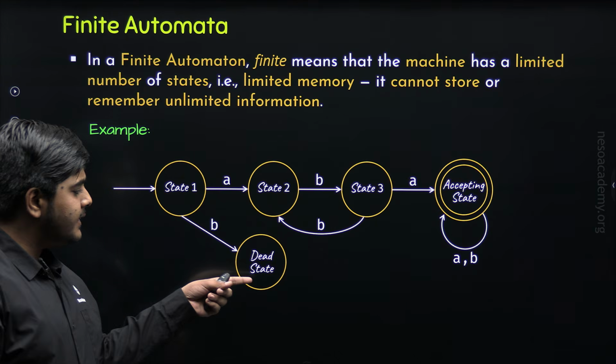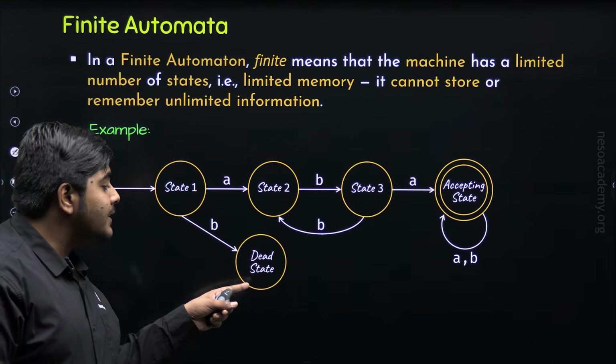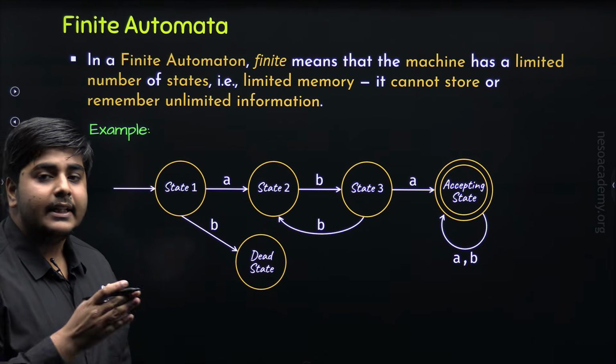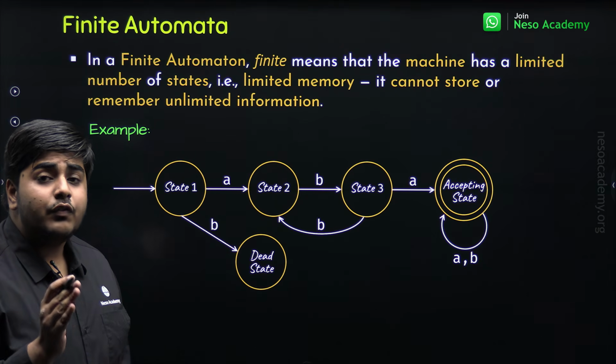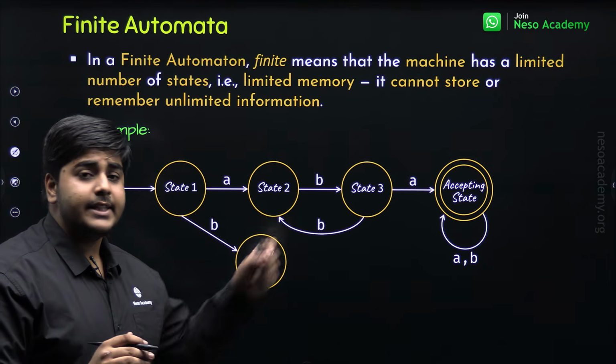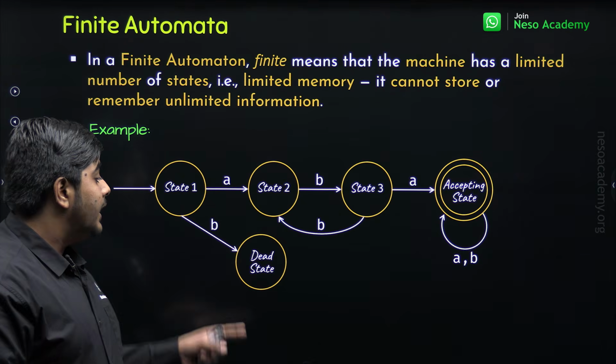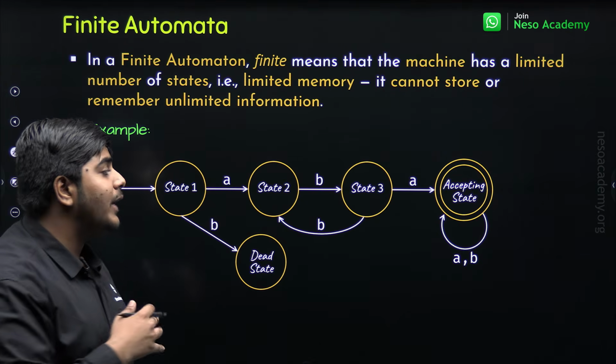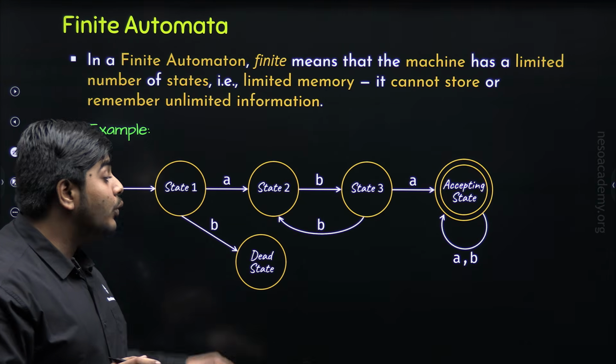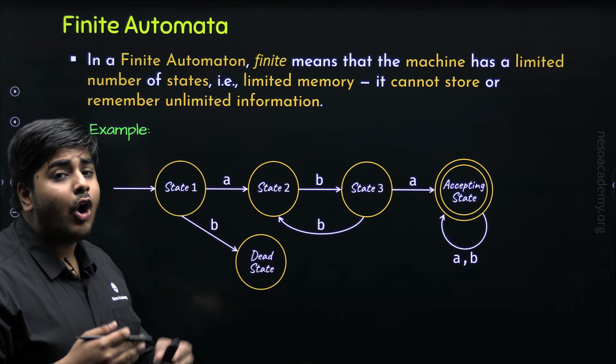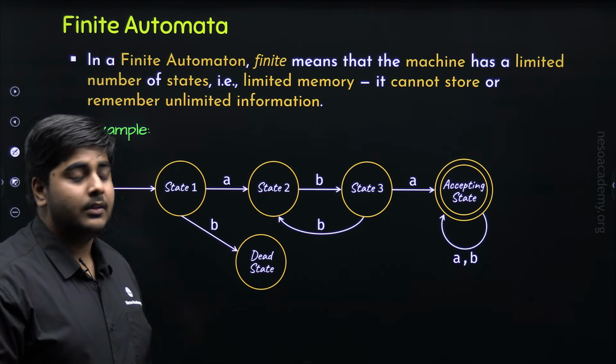Now this state is very new to you. This is called the dead state. Dead state is a state from which you cannot go to any other state. That means the dead state has no transition to any other state. Once you reach the dead state, you cannot go to any other state.